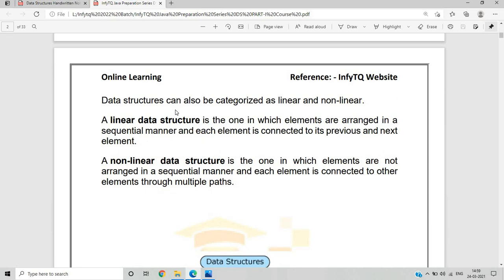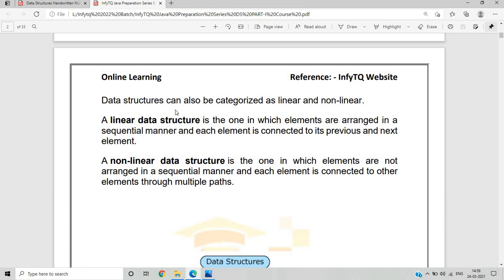Data structures can be categorized into 2 parts, linear and non-linear. What do we mean by a linear data structure? A linear data structure is one in which elements are arranged in a sequential manner, and each element is connected to the previous and next element.